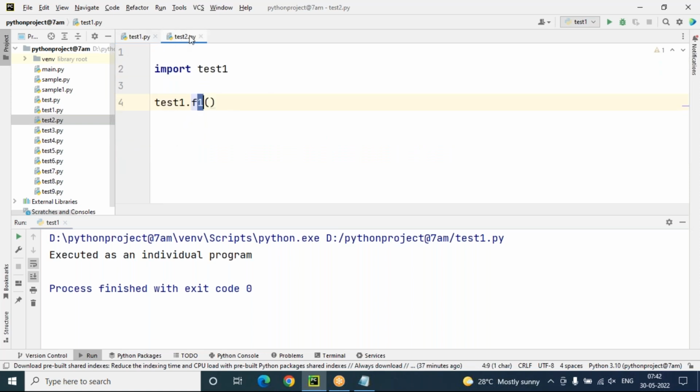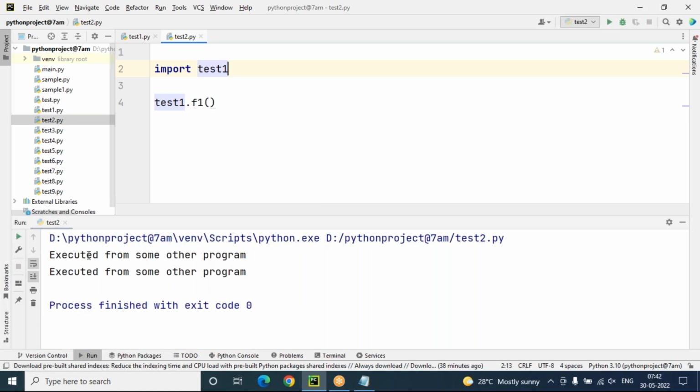Here, this function I'm calling into test2.py. So this test2.py program is not executed as an individual program itself, it will not run by itself. It is depending on test1 only. So now we can see it says executed from some other program. Yes, this test2.py is executed from some other program, which is test1 only. From here it will execute because this function is coming from test1 only.